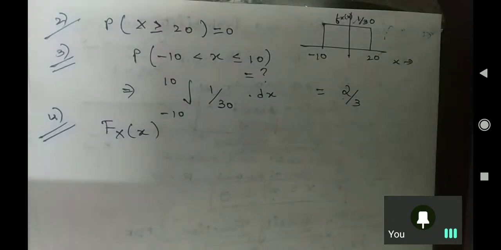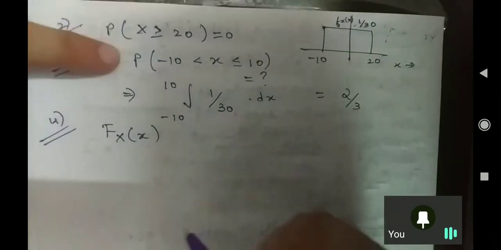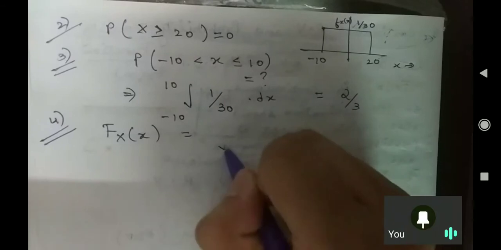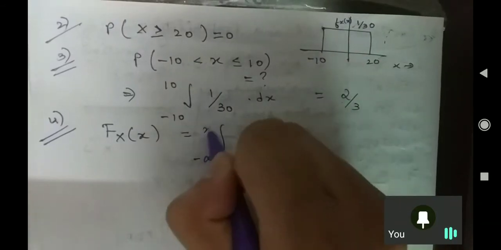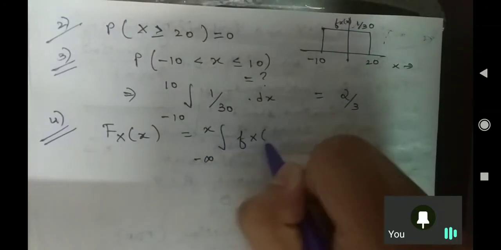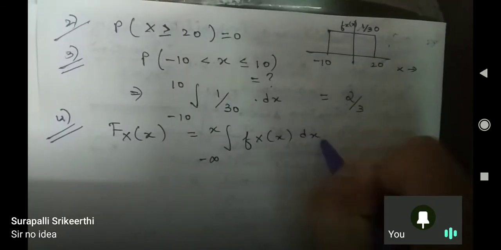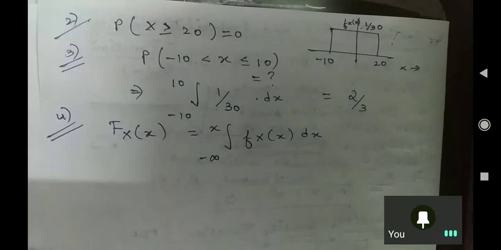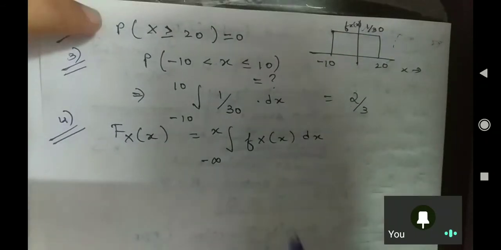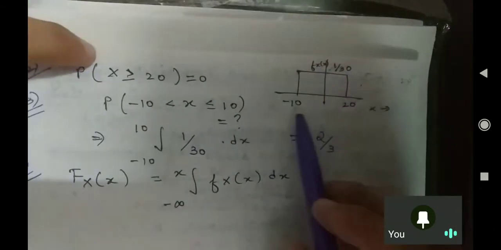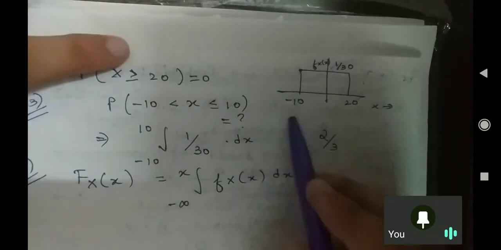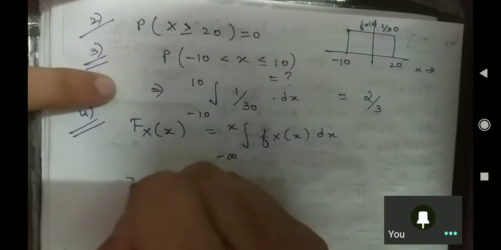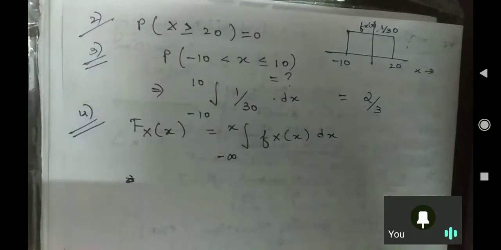Okay, let me explain then. What is fx of x? With the basic definition, we know it is the integral from minus infinity to x of fx of x dx. We will apply only the basics that I have told you, nothing new. But we can see that our function starts from minus 10, not from minus infinity. So what can be the possibilities?